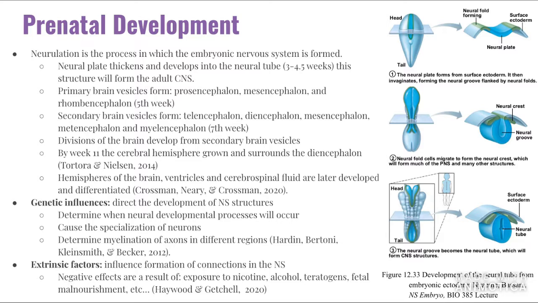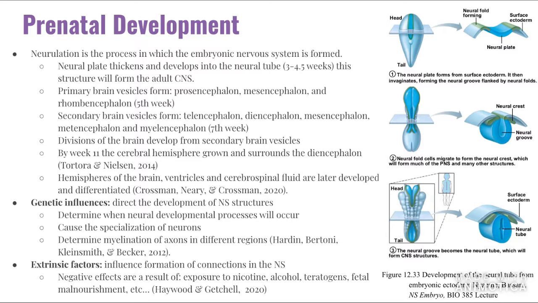So there are genetic factors that will influence the nervous system structure. They'll help determine the neural development process, as well as cause the neurons to specialize and determine which regions will be myelinated.